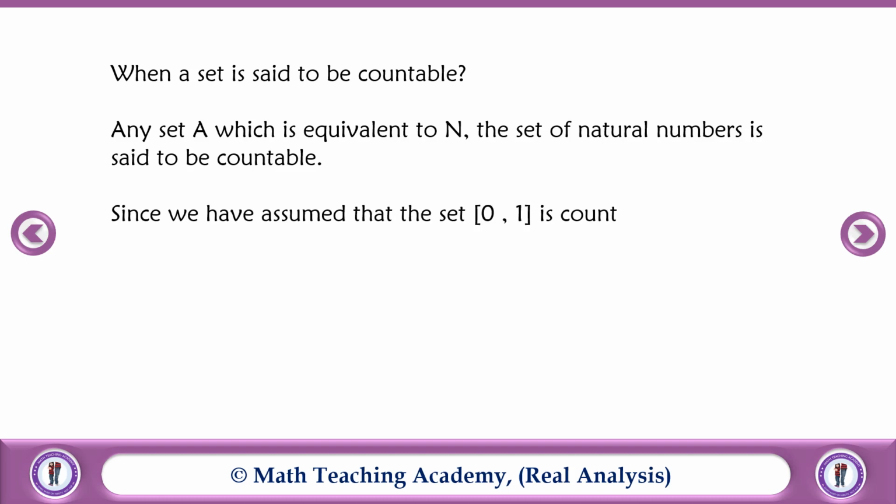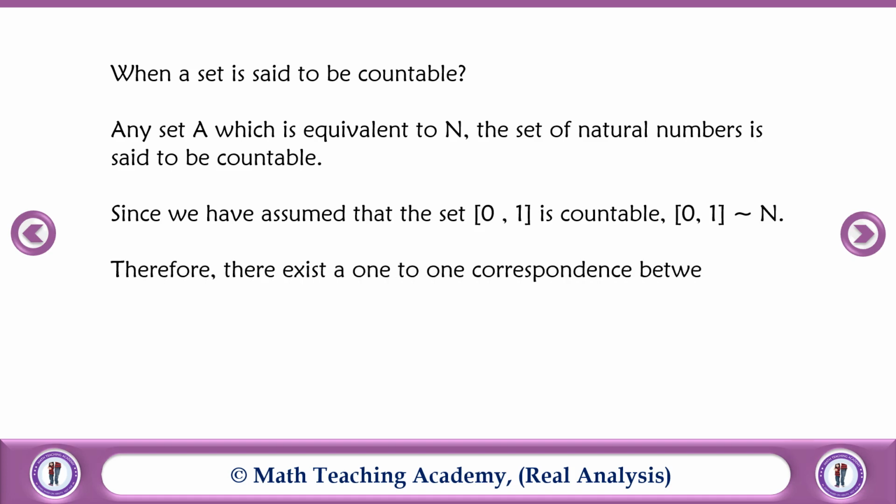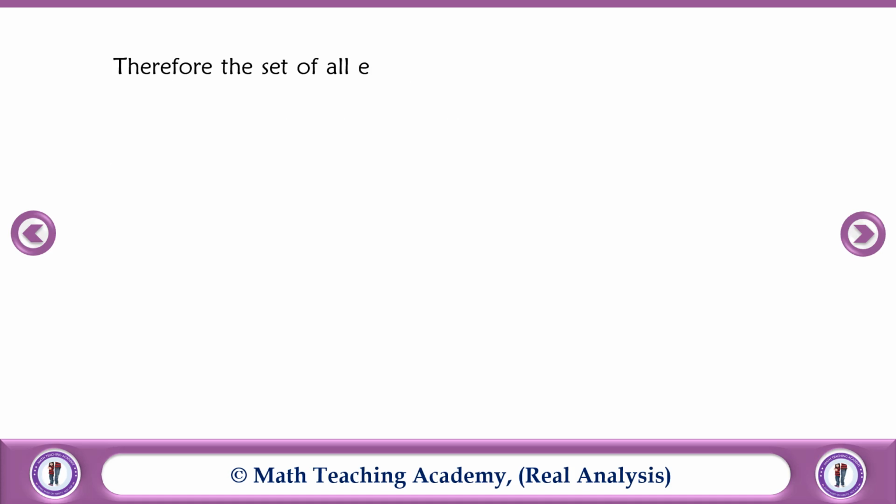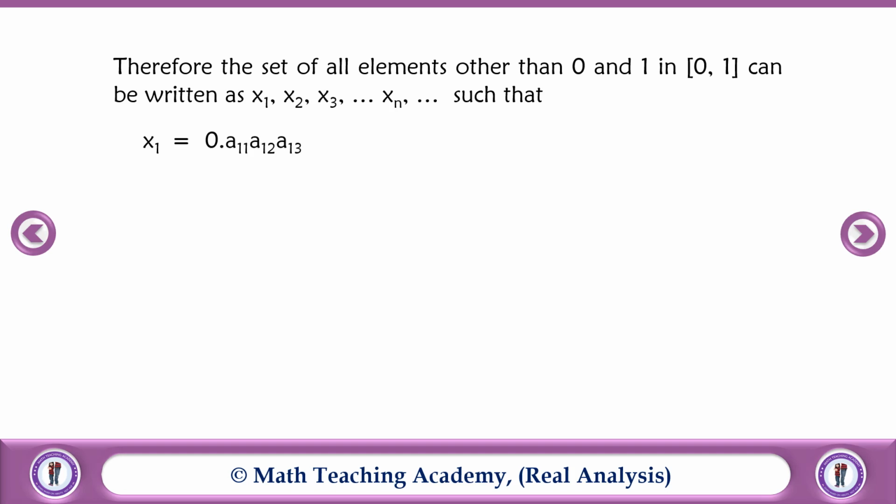Since we have assumed that the closed interval [0, 1] is countable, it is equivalent to N, the set of all natural numbers. Therefore, there exists a one-to-one correspondence between N onto the closed interval [0, 1]. That is, there must exist a one-to-one and onto mapping between N and the closed interval [0, 1]. Therefore, the set of all elements other than 0 and 1 in the closed interval [0, 1] can be written as x1, x2, x3, etc., xn, etc.